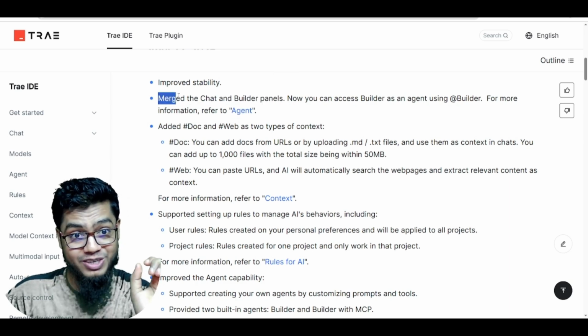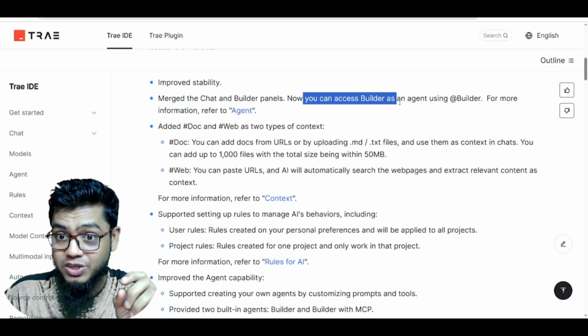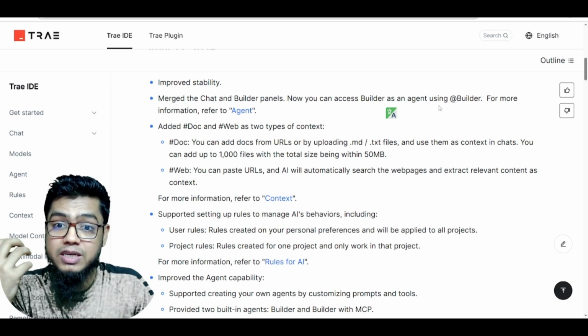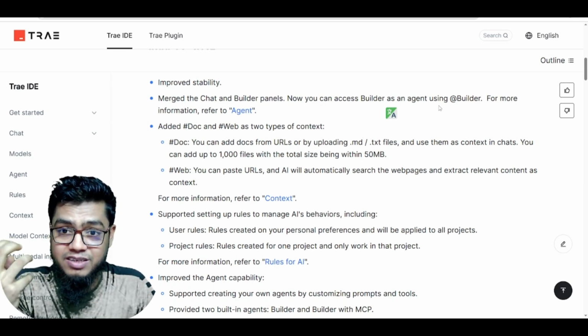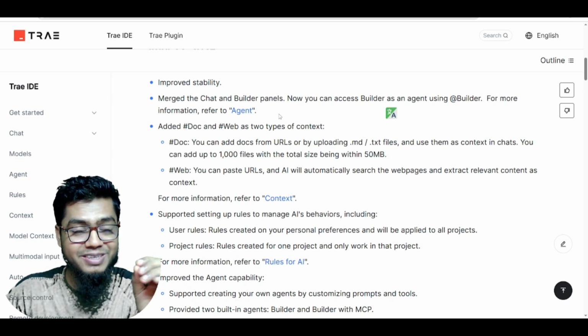They actually merged the chat and builder panels. Now you can access builder as an agent using builder. For more information, refer. Okay, so this is really super interesting. So I will explain it to you later.